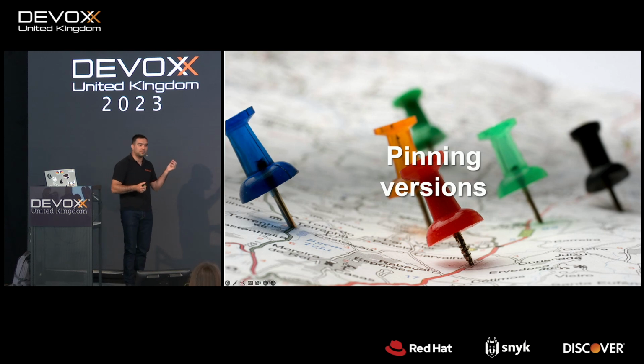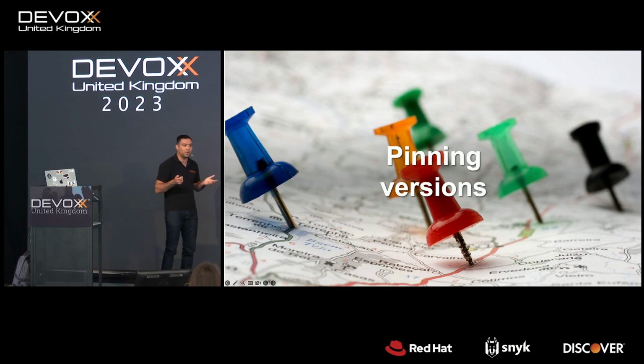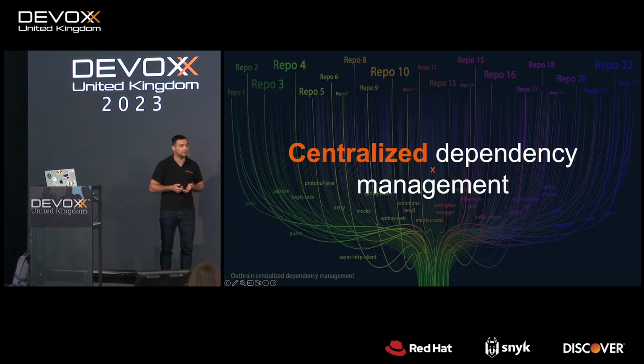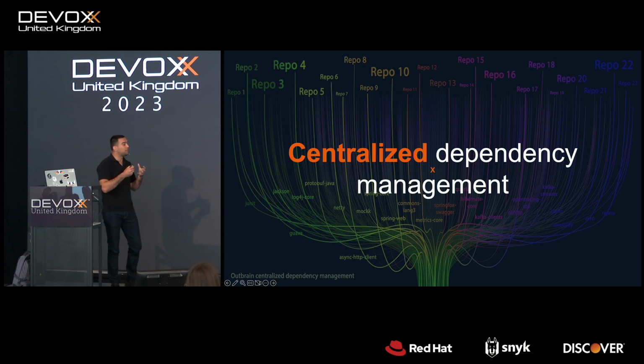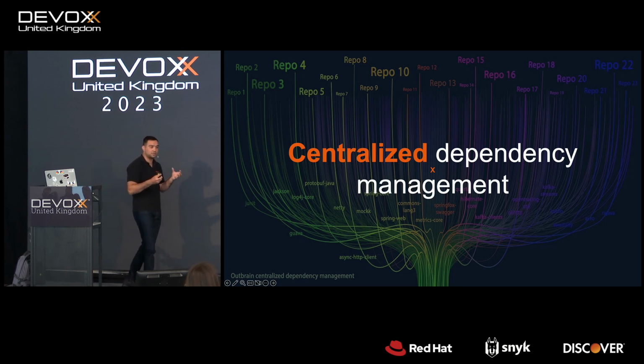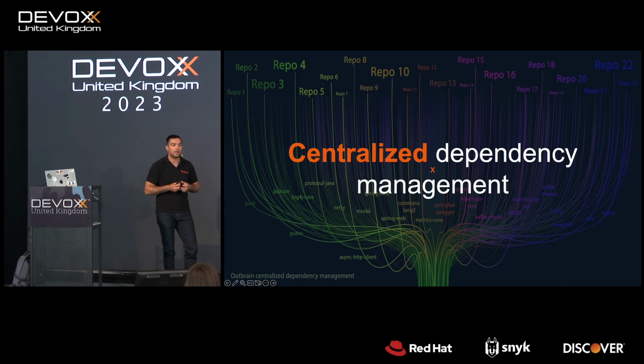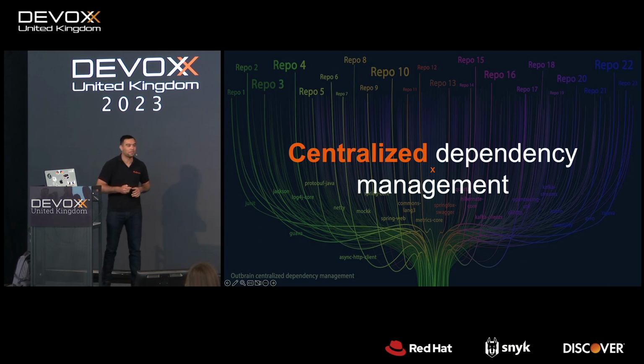So we wanted to keep this pinning versions approach, so we came with an idea. Why not have a centralized dependency management? It means that we'll define all our dependencies in one place, in a centralized place. I mean all of them. All the dependencies that are required by our services. And the services will just use it. Problem solved, right? Not yet.